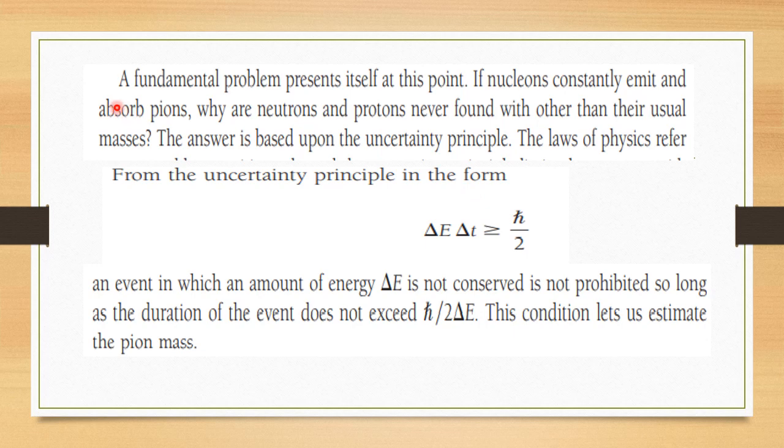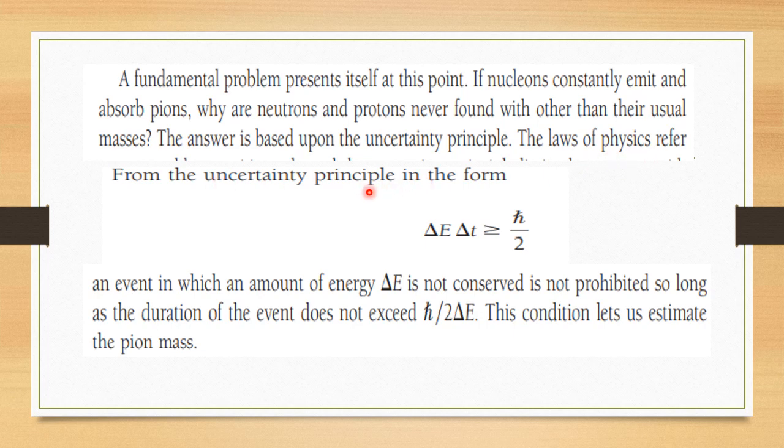Now there is a fundamental problem that presents itself at this point. If the nucleons constantly emit and absorb pions, why are neutrons and protons never found with other than their usual masses? Since a pion has a mass, we never discover a neutron or proton with less mass. The answer is based upon the uncertainty principle.